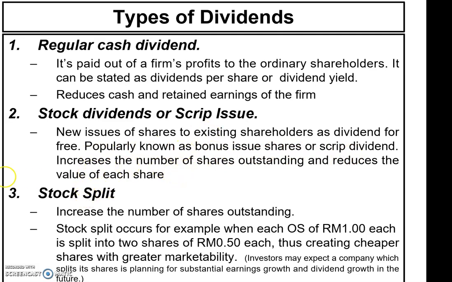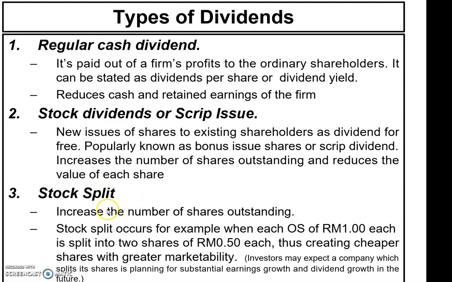What's the meaning of shares outstanding? The shares outstanding refers to the number of shares issued by the company. So if they give bonus shares or bonus issue or stock dividend to the existing shareholders, that means the number of shares outstanding or issued will be increased, and this will reduce the value of each share.